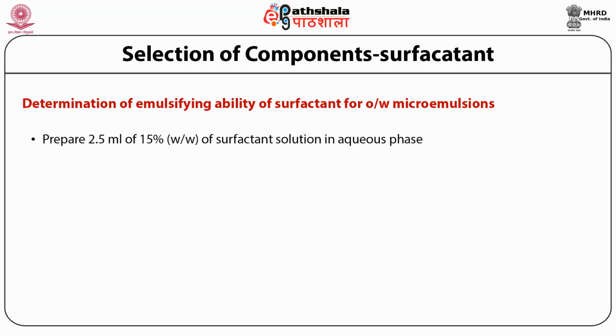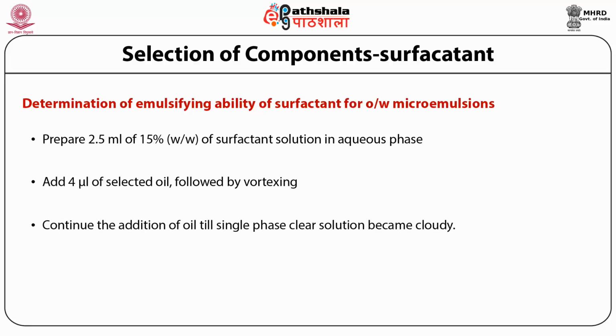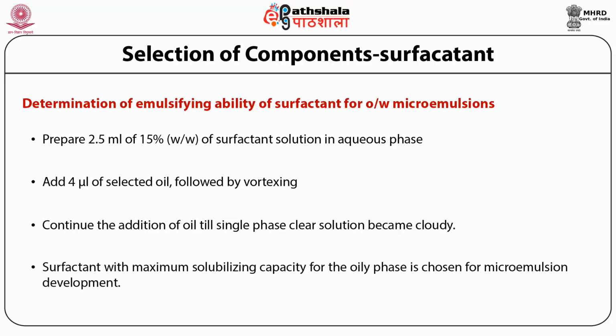First, prepare 2.5 ml of 15% w/w of surfactant solution in aqueous phase. Add 4 microliter of selected oil followed by vortexing. Continue the addition of oil till single phase clear solution became cloudy. Then surfactant with maximum solubilizing capacity for the oily phase is chosen for microemulsion development.